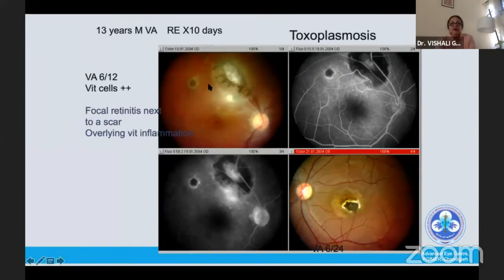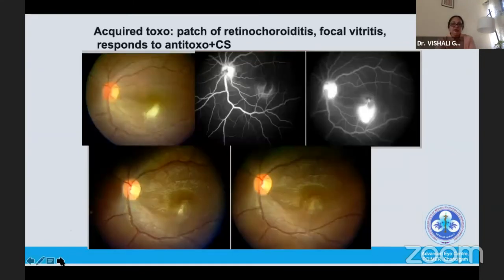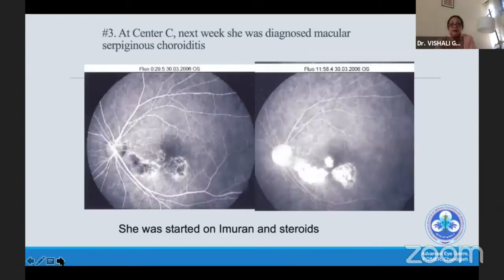Toxo, I don't have to tell you, it may present as a satellite lesion as Partho has beautifully shown, but it can present as an isolated lesion in the acquired form. So you just have to know about the phenotype and not confuse it with tuberculosis. Her third episode, when she went to Center C, this was not really TB serpiginous choroiditis. These were three isolated different lesions where she had developed scars from the previous visit.